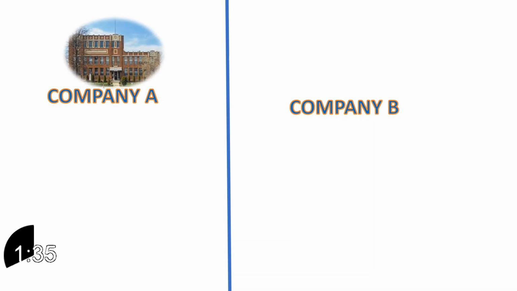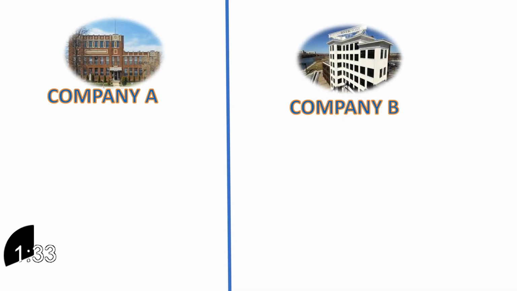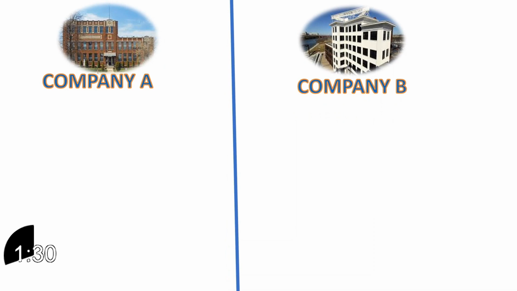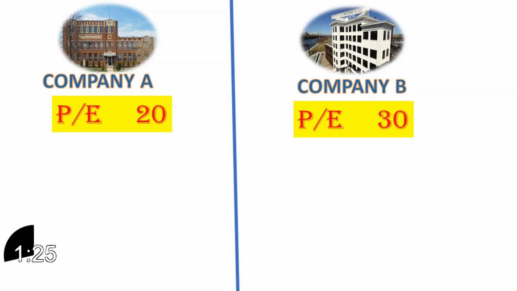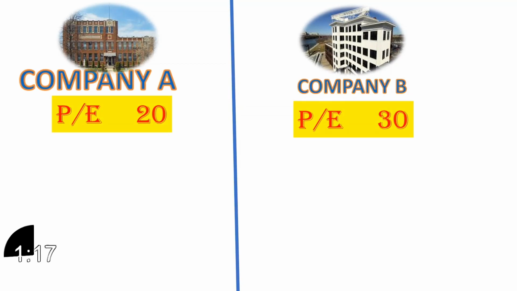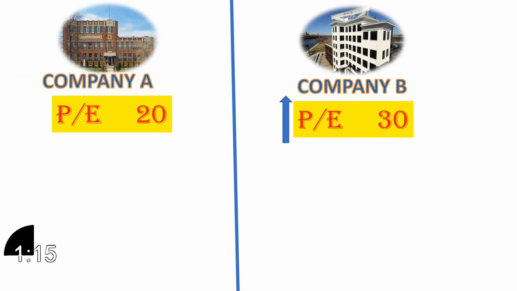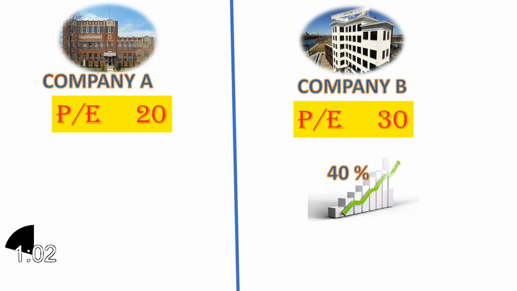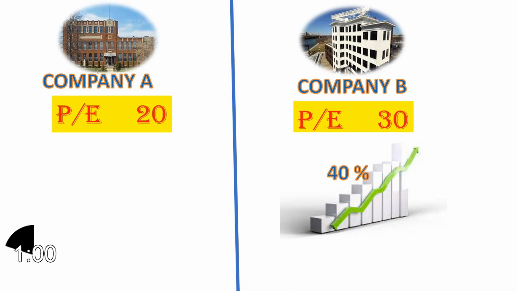Let's consider two stocks, Company A and Company B. Company A has PE ratio of 20, Company B 30. Just because Company A looks inexpensive with a lesser price to earnings ratio, should we buy A? Investing is not that simple. Let's first understand why people are willing to pay more for Company B. Let's look how fast Company B is growing. Company B is expected to grow at a rate of 40%, while Company A is expected to grow at a